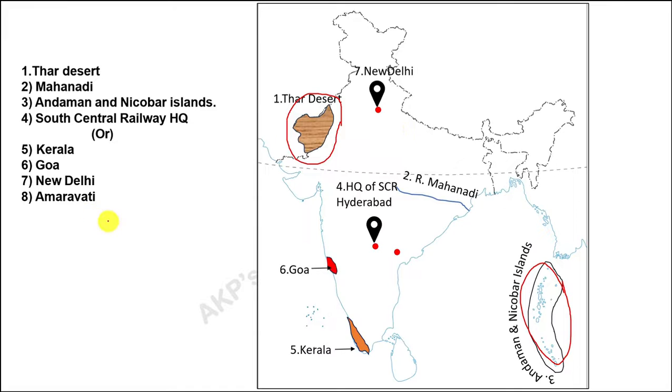And eighth is Amravati, the capital of Andhra Pradesh. So, you have to locate and write the number on the heading. You can mark all the points and write the number next to it.